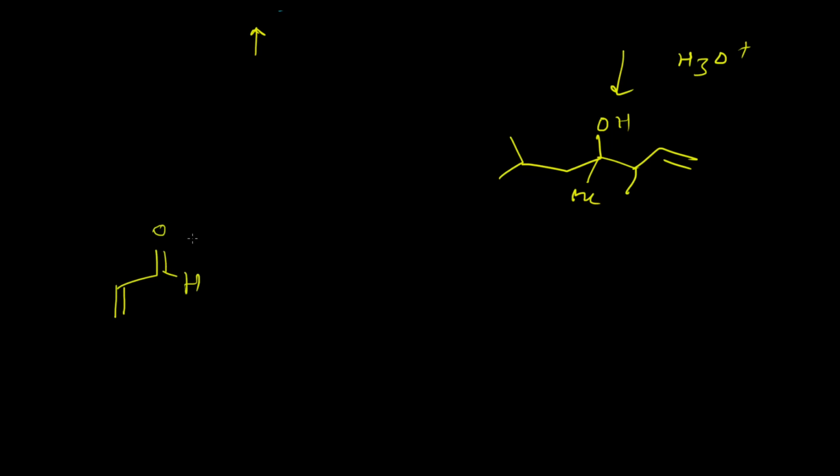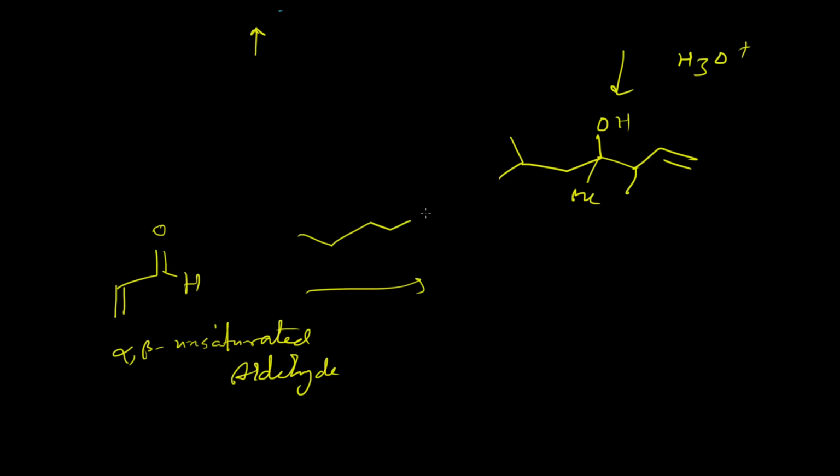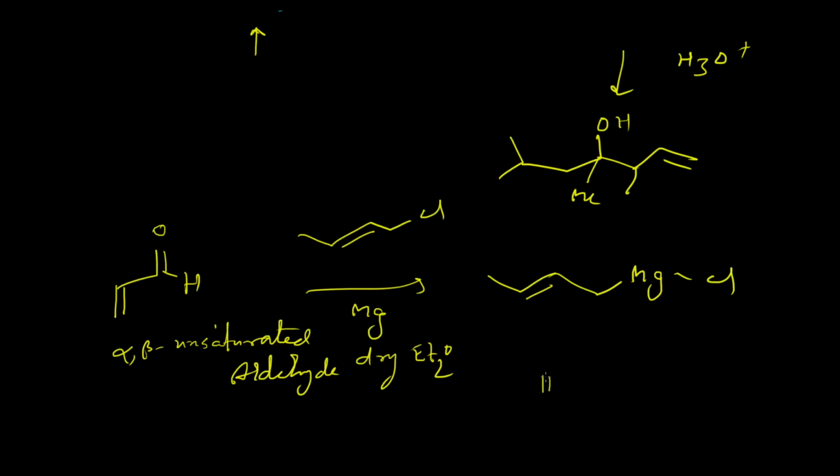when you react this aldehyde, which is an alpha beta unsaturated aldehyde, with this particular Grignard reagent, then during the reaction magnesium will initially react with this allylic chloride to produce the Grignard reagent, which will be like this, and then it will react with the aldehyde.